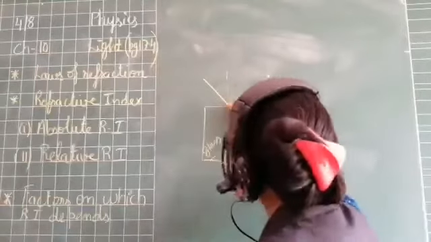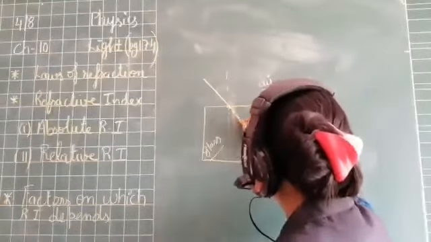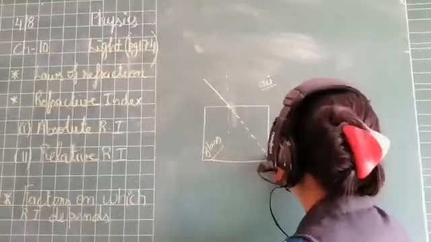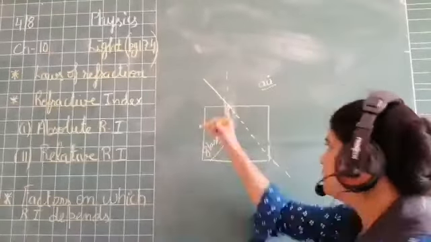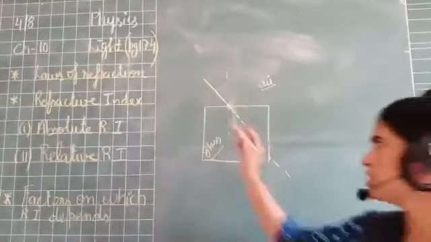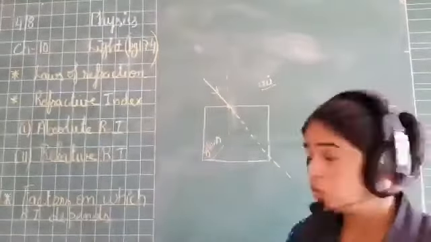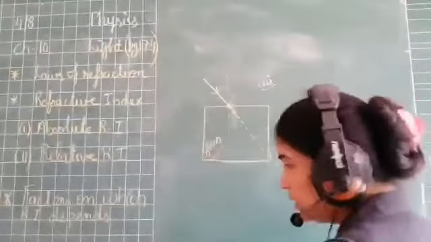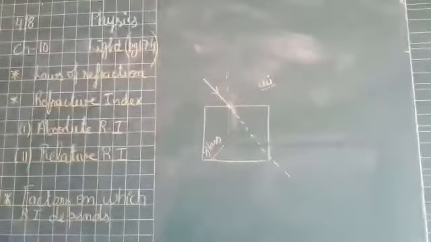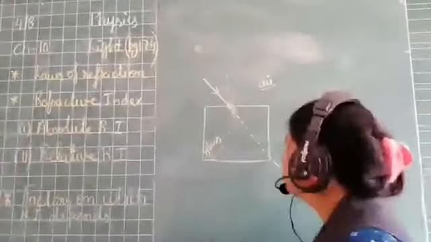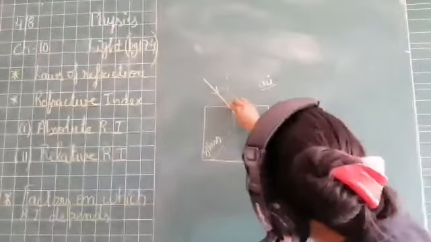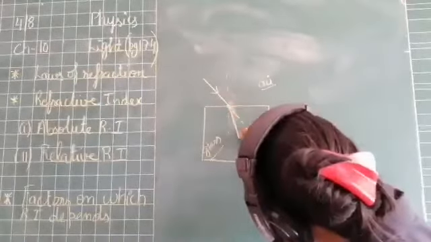So if there was no glass, then the incident ray would have passed like this straight. But no, we are having a glass slab. So it is going to bend. It is going to bend towards the normal. So this is my refracted light.